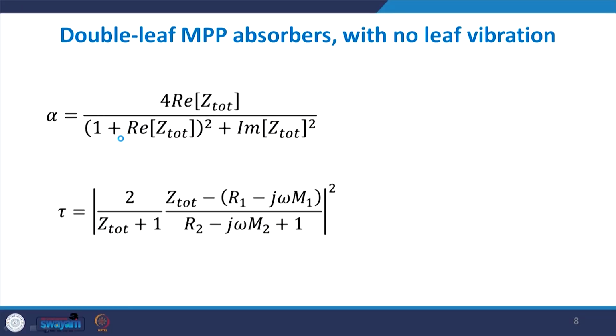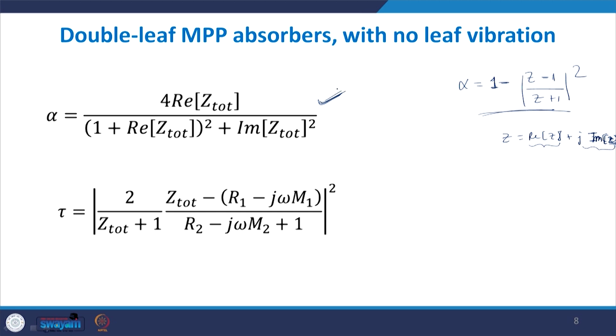So once the total Z is calculated, alpha can be obtained by this equation, because alpha is given by 1 minus the whole square of Z minus 1 by Z plus 1, where Z is equal to some real part of Z plus j times the imaginary part of Z. So Z can be represented by its corresponding real part and imaginary part, and this is the overall function. When you solve it, this is the equation you get.